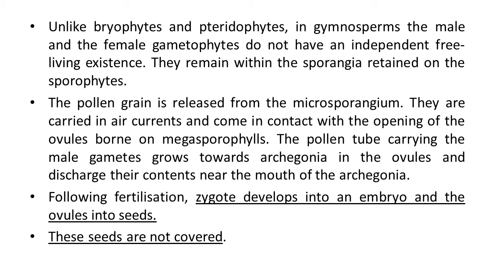After fertilization the zygote divides continuously by mitosis, a multicellular structure is formed from a single cell, and the embryo is formed, while the ovules turn into seeds. But as you know very well, gymnosperm seeds are not covered, they are naked. In angiosperms seeds are covered, in gymnosperms seeds are naked.